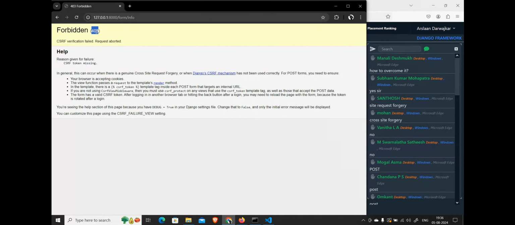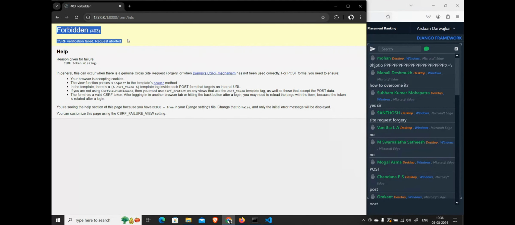If it is not secured, that is what this error is telling us. Django tells us that you have to secure your data. If we don't, it throws us this error. Now we have to implement something called a CSRF token.